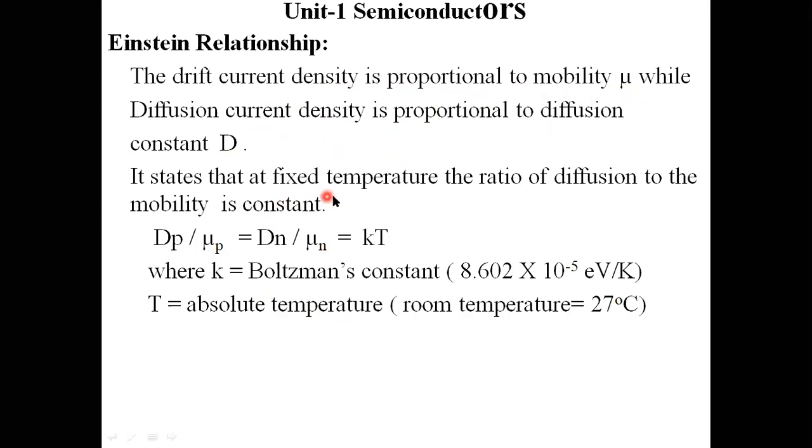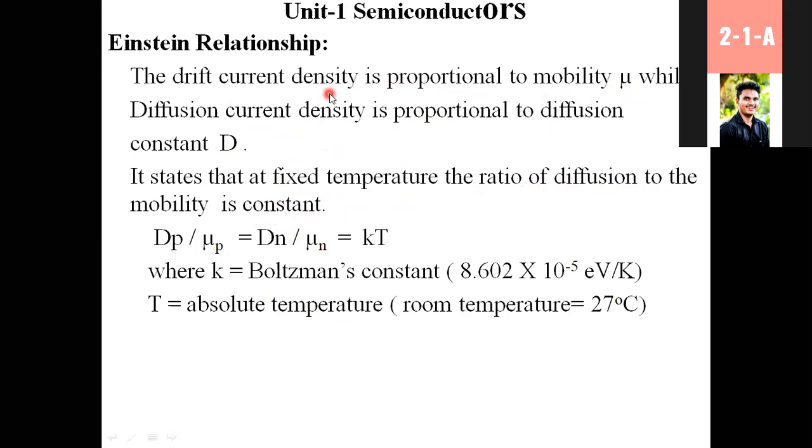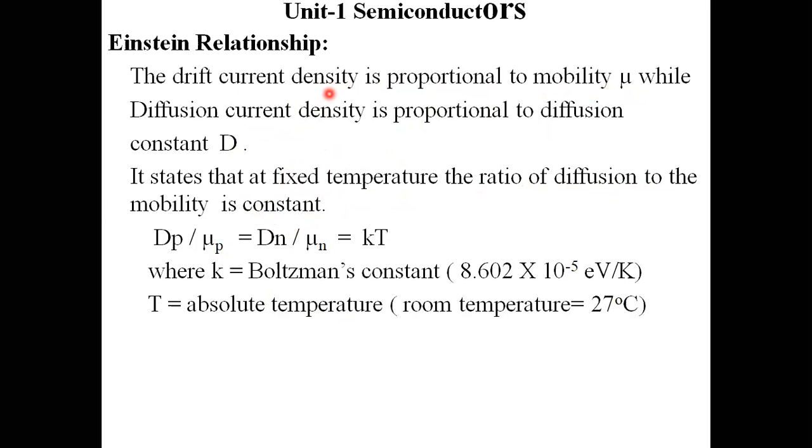It states that at a fixed temperature, the ratio of diffusion to the mobility is constant. That means the diffusion constant is capital D and the drift constant is mu.